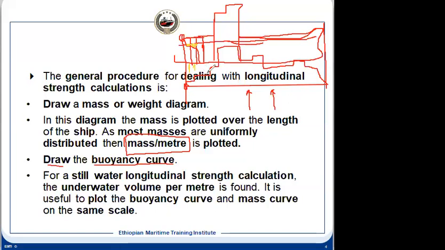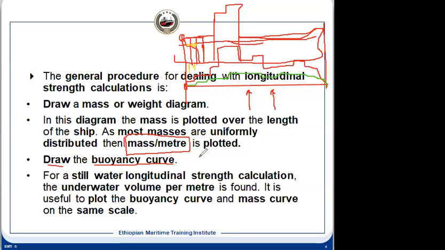Similarly, like here we have drawn a curve which is the weight or mass curve, we can have a buoyancy curve. It will be less at the ends and then slowly increase, and as it is the midship area, it will be the maximum because the underwater volume will be maximum. This way we can calculate the green curve I have drawn, that is the buoyancy curve.